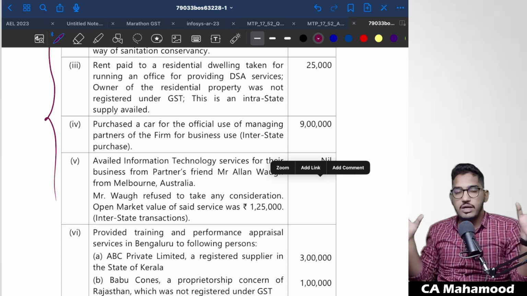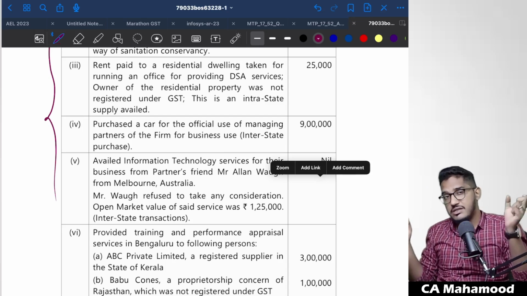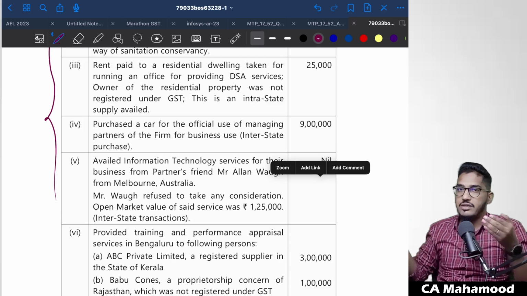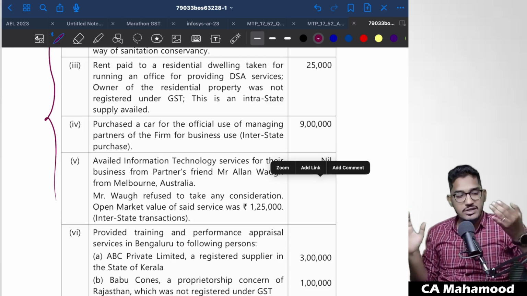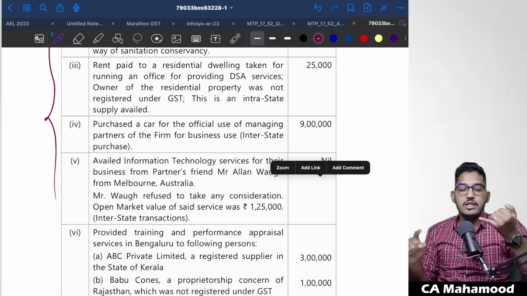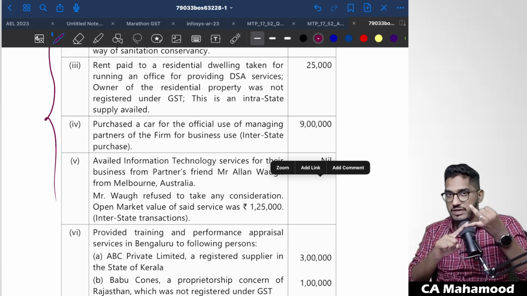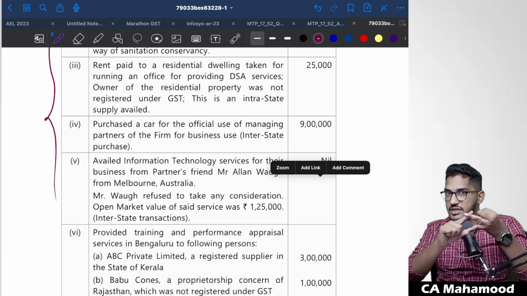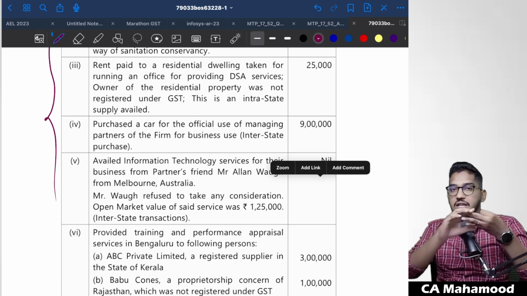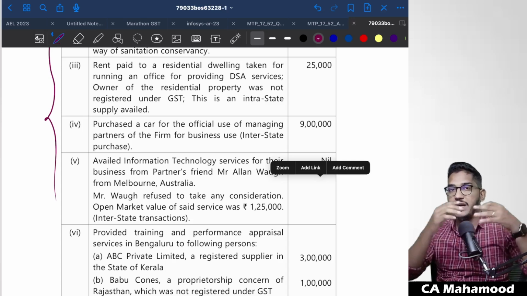So when you do all that utilization, if there is any excess output tax liability which is required to be paid, that has to be paid in cash. So in this kind of questions, we will have three things to calculate. Number one, what is the output tax liability we have to calculate? What is the input tax credit available that we have to calculate? Finally, we have to determine how much amount we have to pay in cash.